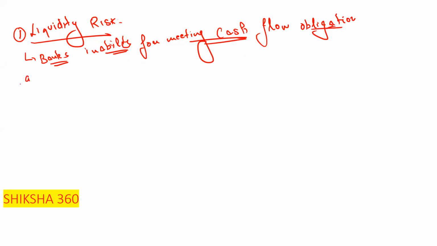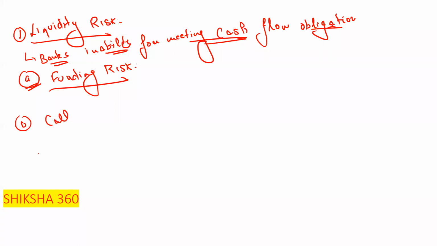And what is the important point under that? Basically it has types. What are the three types under that? First one is the funding risk, second one is the call risk, and third one is the time risk. So basically, when there is funding risk.